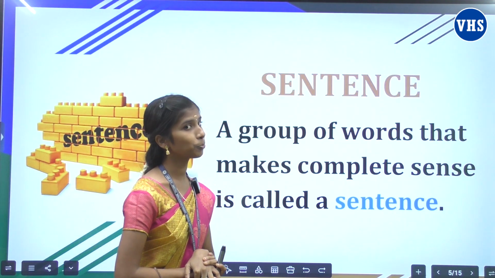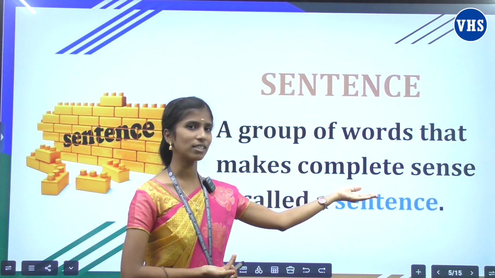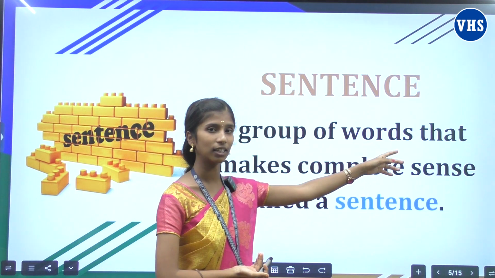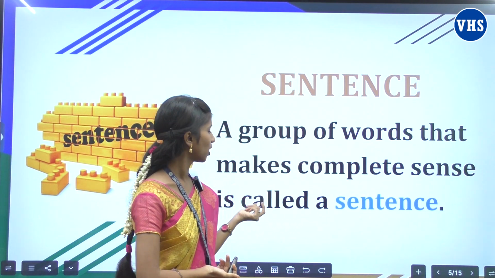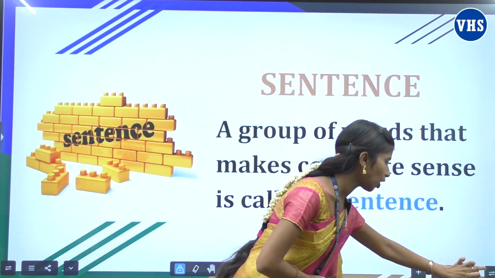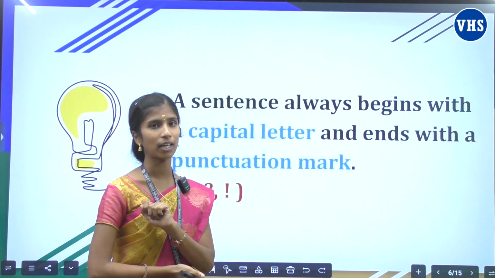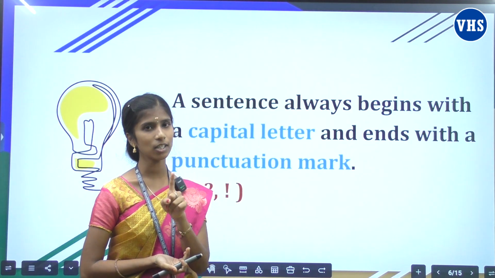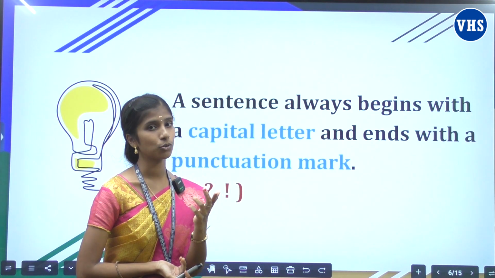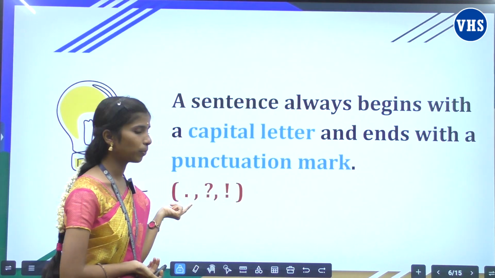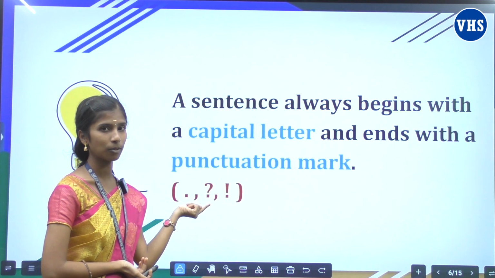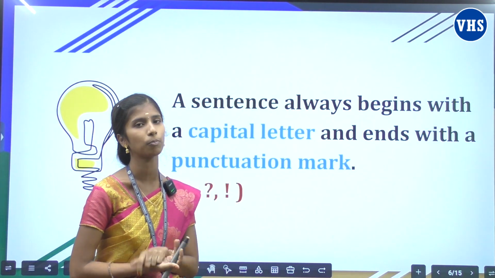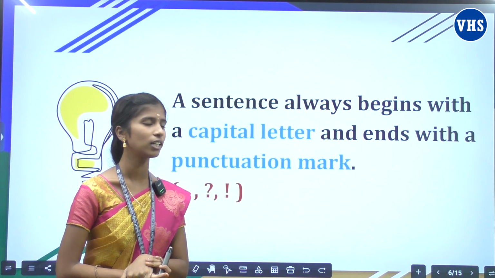As I told, a group of words that makes complete sense is called a sentence. I repeat, a group of words that makes complete sense is called a sentence. Now, you should keep in mind a sentence always begins with a capital letter and it ends with a punctuation mark. The punctuation mark could be a full stop, that is a period, or question mark or exclamation mark. Okay, keep this in your mind, dears. It will be helpful for you to write a sentence properly.